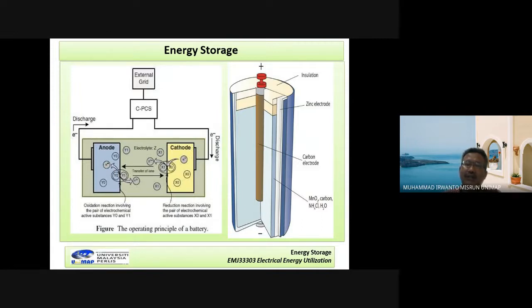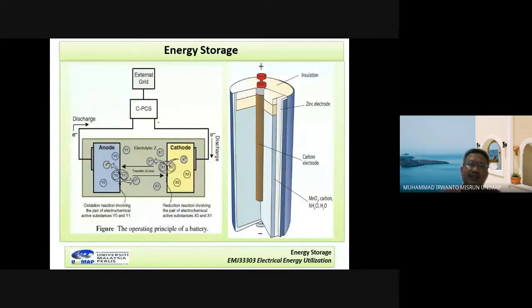When this battery is used for some time, the energy will reduce, and that is indicated by the voltage becoming low. This is the type of battery that can be charged.